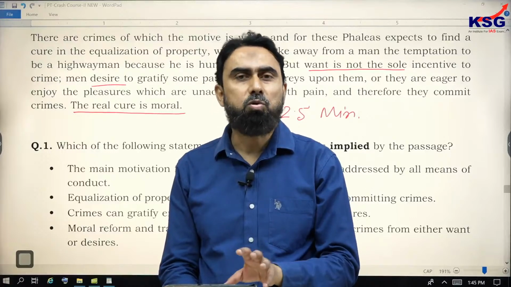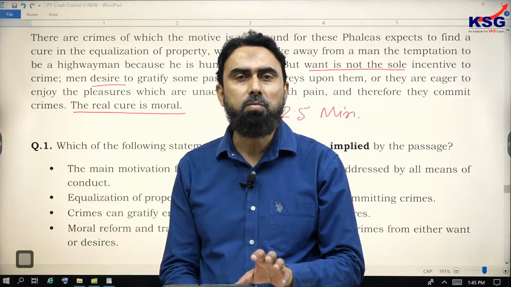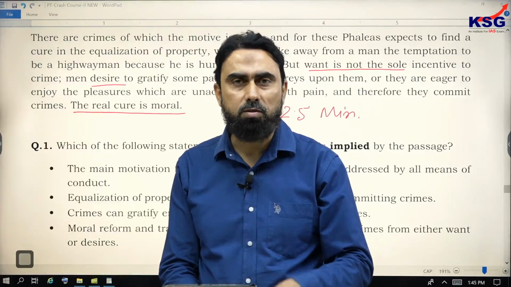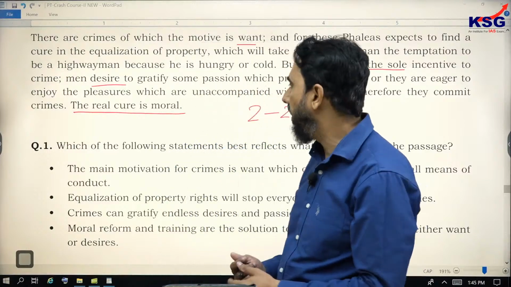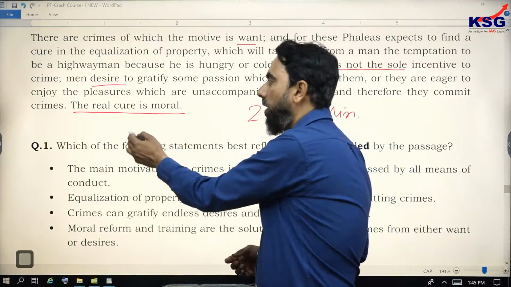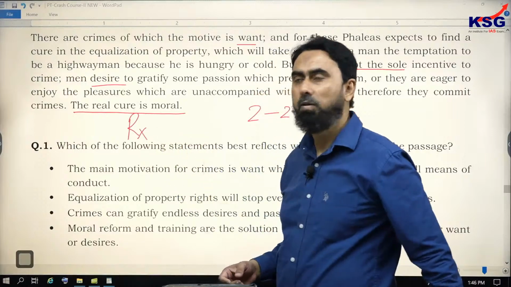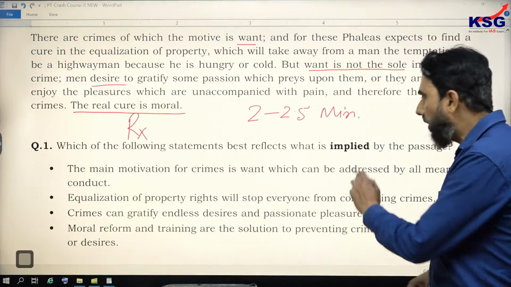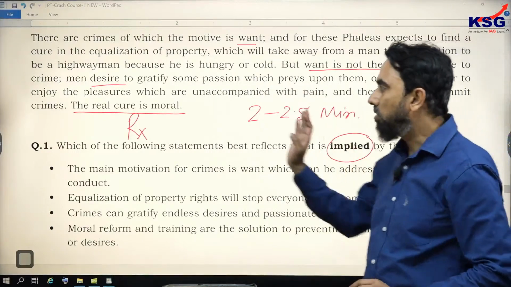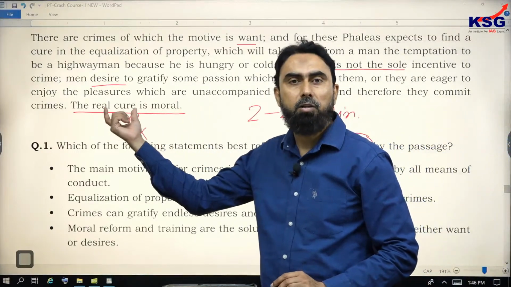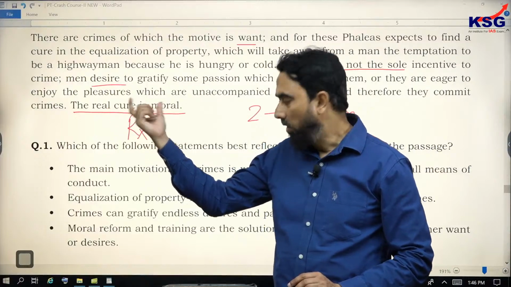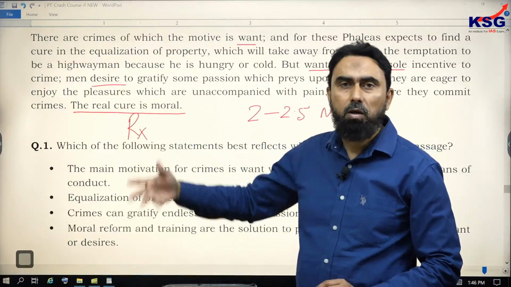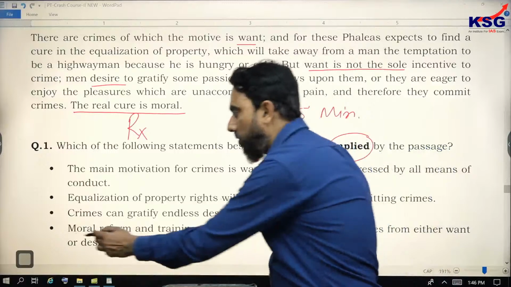So there, your approach should be based on some kind of formula, some shortcuts. The shortcut I have described is that the author has given his recommendation, his prescription is here. The real cure is moral. The moment you come to this line, you know an implied idea or main idea is asked, and this must be part of the correct answer. So the option which contains this part will be the correct answer, as option D says.